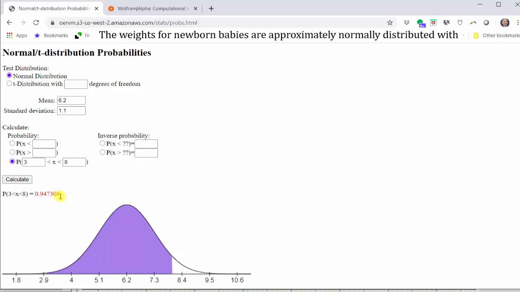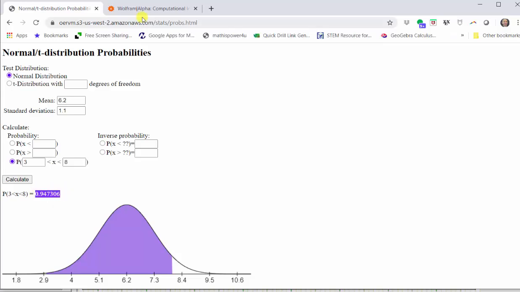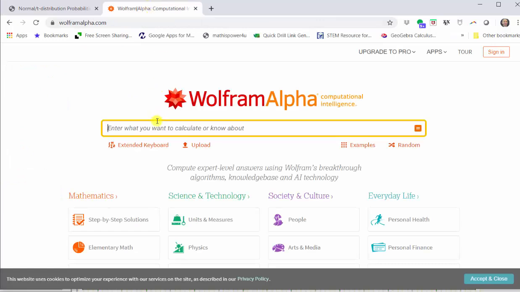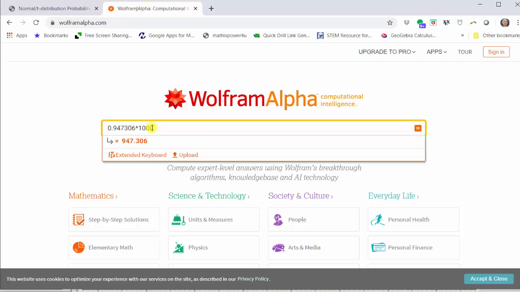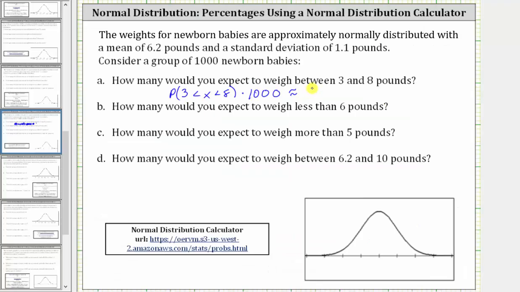So to determine the product, I'm going to go ahead and just copy this probability, paste it into wolframalpha.com, and then multiply by 1,000. To the nearest whole number, notice how this gives us 947. And therefore we can expect 947 babies out of 1,000 to weigh between 3 and 8 pounds.